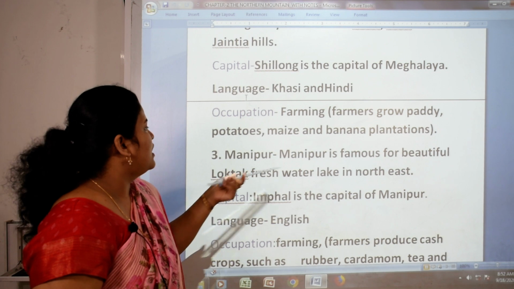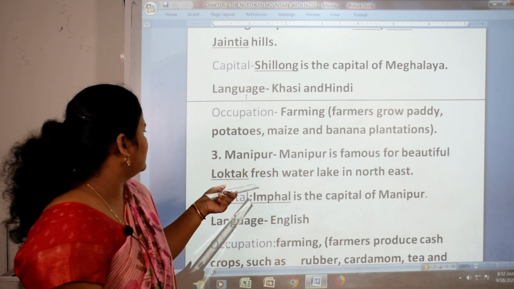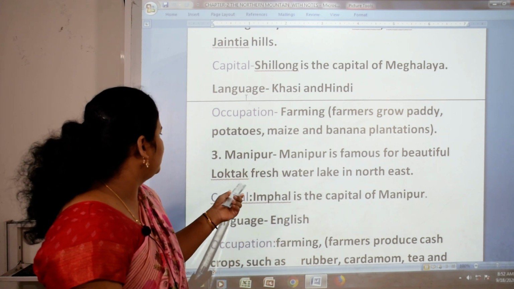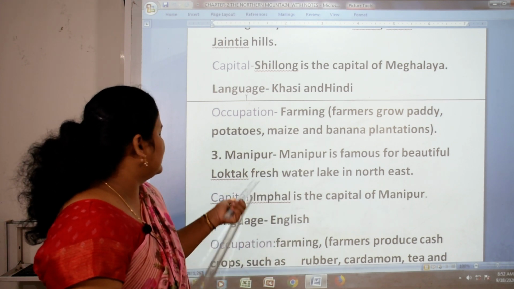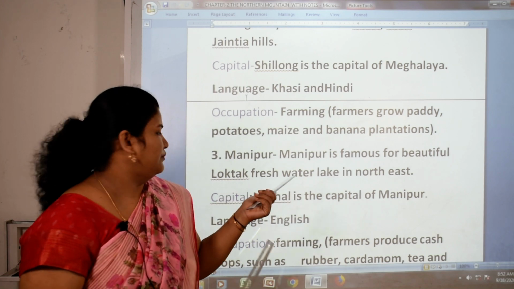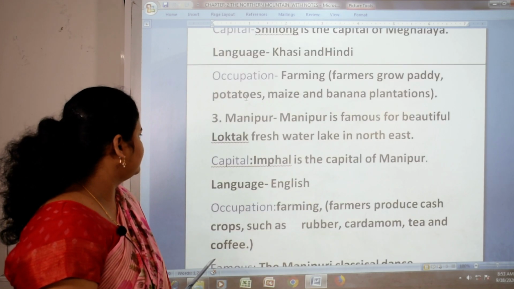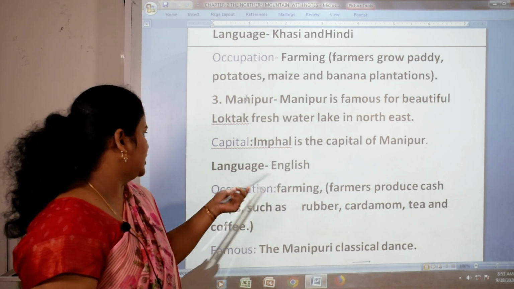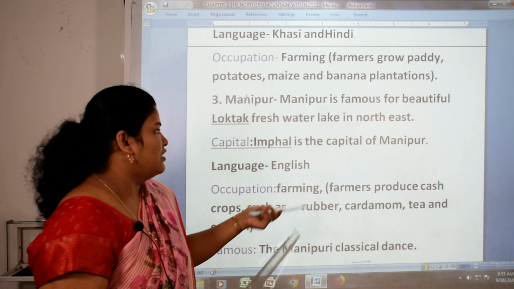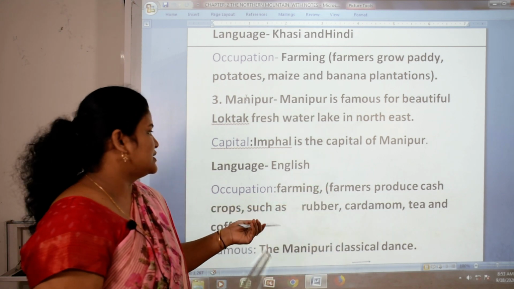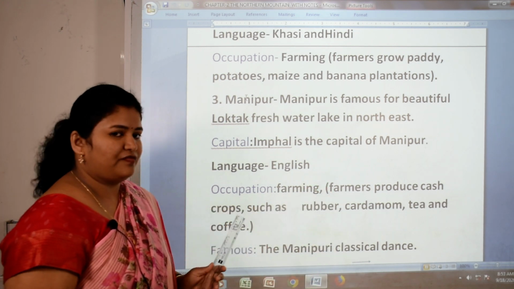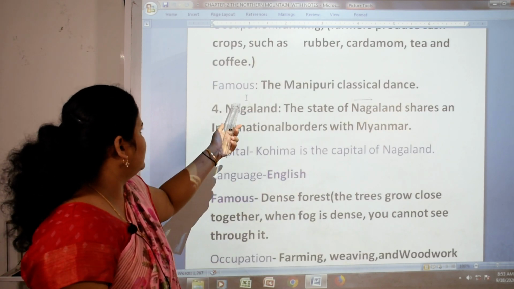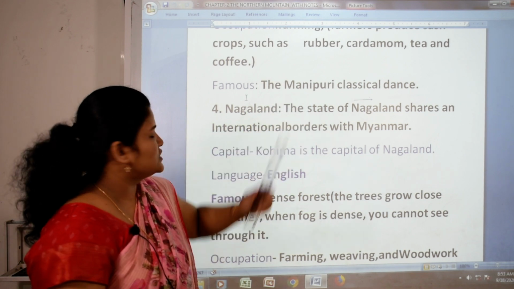Third one is Manipur. Manipur is famous for the beautiful Loktak freshwater lake in the northeast. This lake is very beautiful because of its water. Imphal is the capital of Manipur. Language: English. Occupation: farming. Farmers produce cash crops such as rubber, cardamom, tea and coffee. Famous: the Manipuri classical dance.